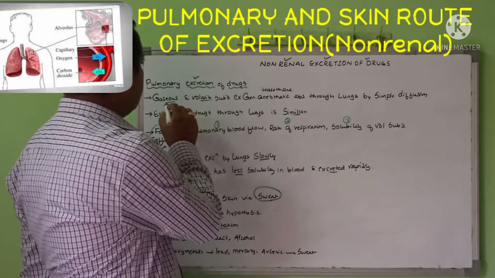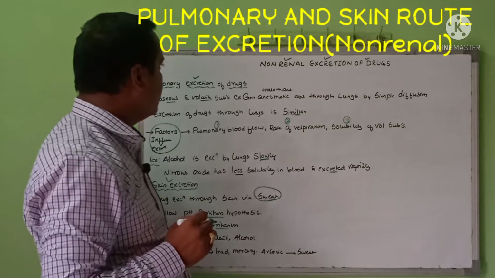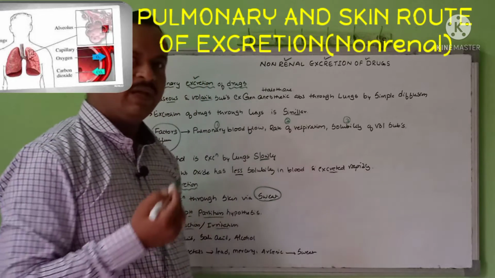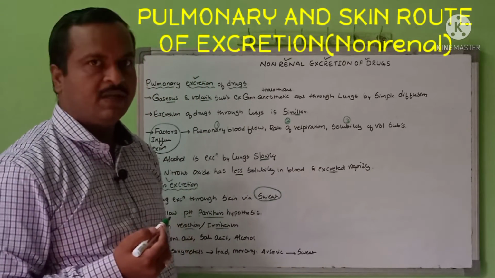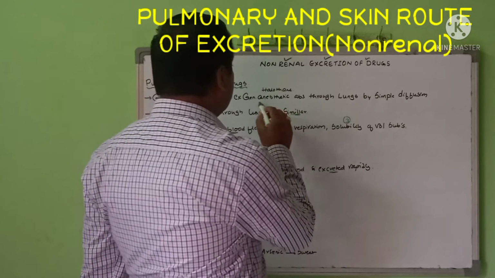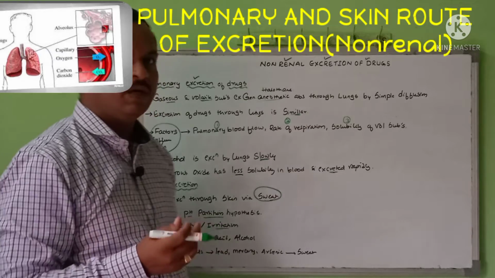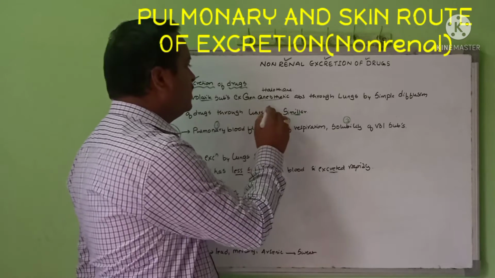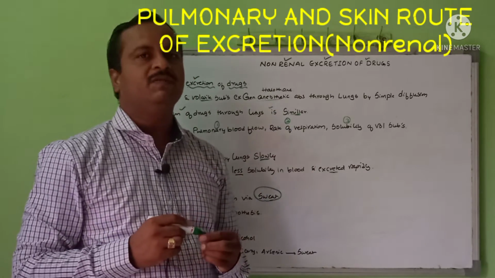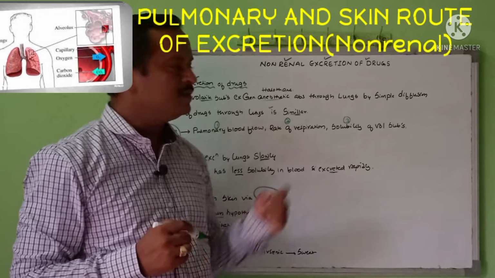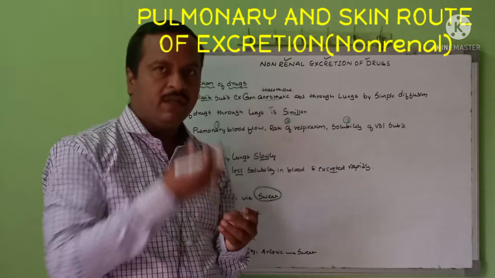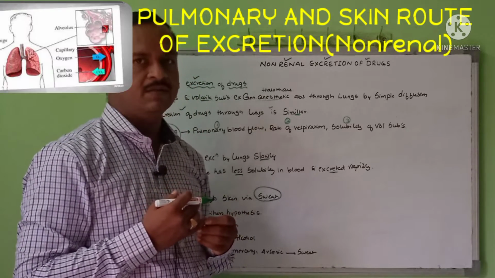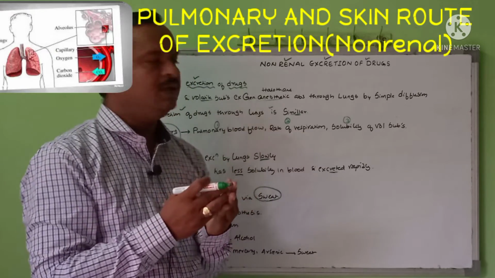So the pulmonary excretion, as you know, when you inhale gaseous or volatile substances, through the lungs they get into the lungs by the common diffusion process. Whenever general anesthesia is absorbed through the lungs, you can expect elimination or excretion of the drugs through the lungs is also possible. Some gaseous examples are the general anesthetics. Halothane, when you inhale it through the lungs, will be absorbed through the passive mechanism. Similarly it will be expelled through the lungs.